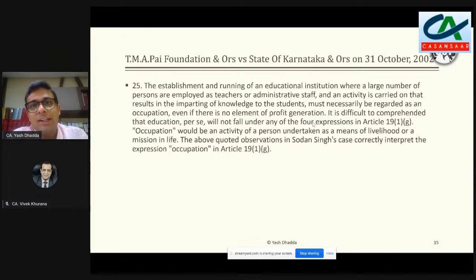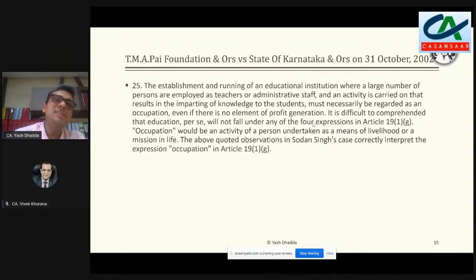Because profession practically is linked to an individual who has taken some systematic knowledge. So maybe you can say a doctor is a professional, but a hospital cannot do a profession. Or maybe a teacher can be a professional, but an educational institution cannot be a professional. So educational institutions, all those who are running them, it's basically a full-time occupation.